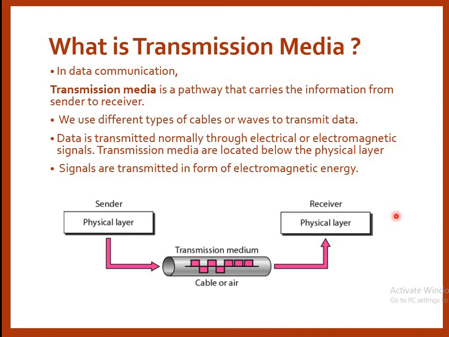So here a representation is given to us. Here is your physical layer, that is a lower layer of the OSI model that we are going to discuss in the next lectures. First is your sender, second one is your receiver. From the physical layer, the data is transferred over the media to the receiver. This is a representation of a transmission media which is used to transfer the data from a transmitter to the receiver. The transmission media can be a wired media or a wireless media. Therefore, it is shown as a cable or air.